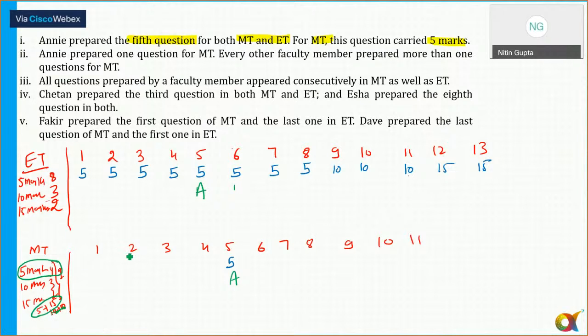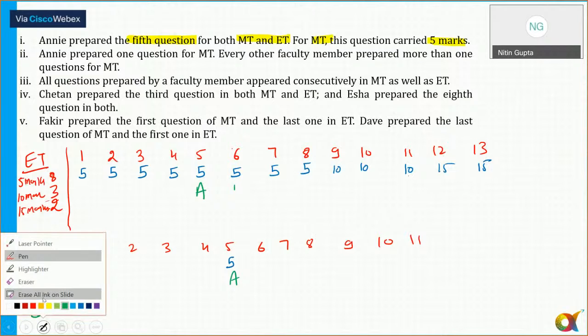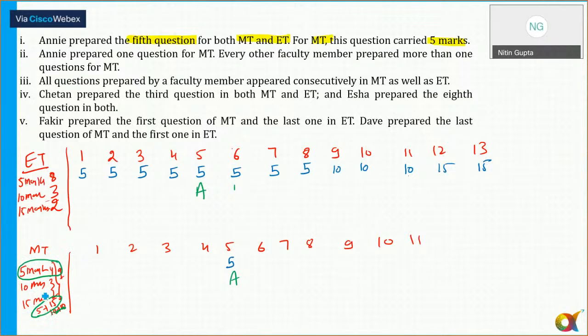In case of empty, I can say, ठीक है, 10 mark के 3 क्वेश्चन होगा और 15 mark के 3 क्वेश्चन होगा. So there are 3 questions of 15 marker, 3 questions of 10 marker, and 5 questions of 5 marker. So anyone, till this step, please tell me, is that clear to all of you? Can we move to the next part?